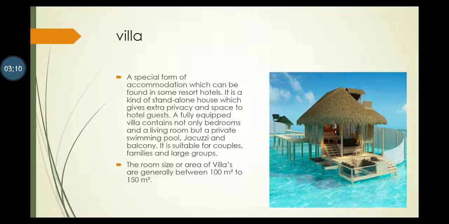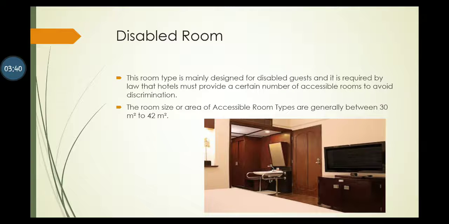Villa. A special form of accommodation which can be found in some resort hotels. It is a kind of stand-alone house which gives extra privacy and space to hotel guests. A fully equipped villa contains not only bedrooms and a living room but a private swimming pool, jacuzzi, and balcony. It is suitable for couples, families, and large groups. The room size or area of villas is generally between 100 square meters to 150 square meters.